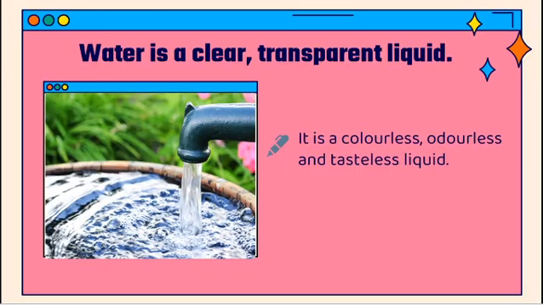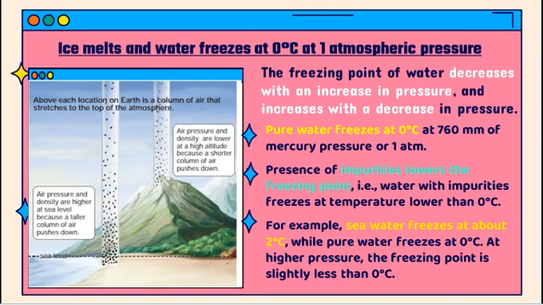Water is a clear, transparent liquid. It is colorless, odorless and tasteless. We all know the melting point and freezing point of water is 0 degrees Celsius. This freezing point will decrease when pressure increases. That is, if the pressure increases, the freezing point of water will decrease, and opposite to that, if the pressure decreases, the freezing point of water will increase. So this is one of the physical properties of water.